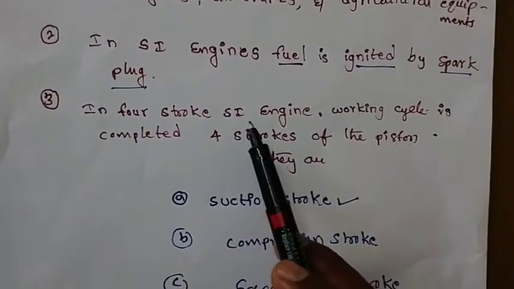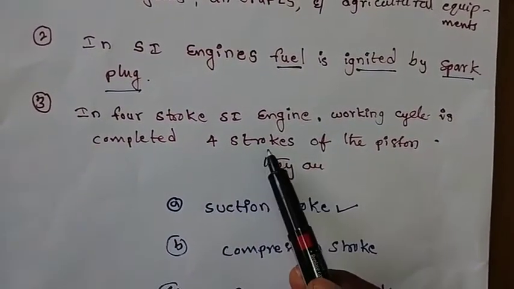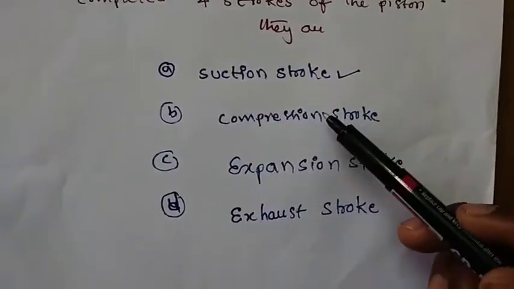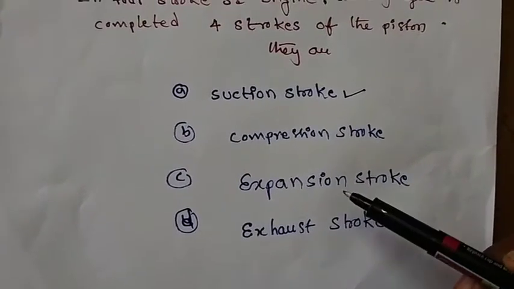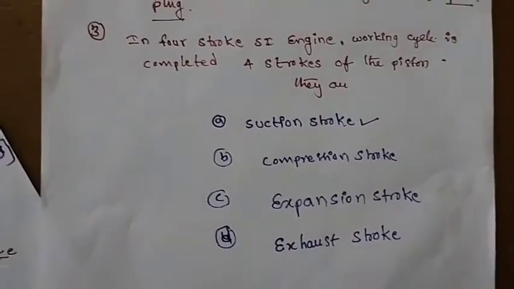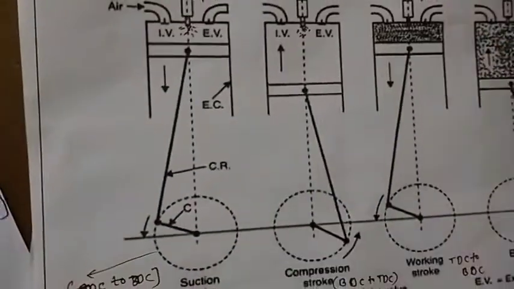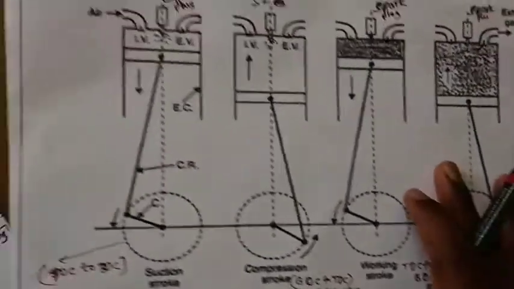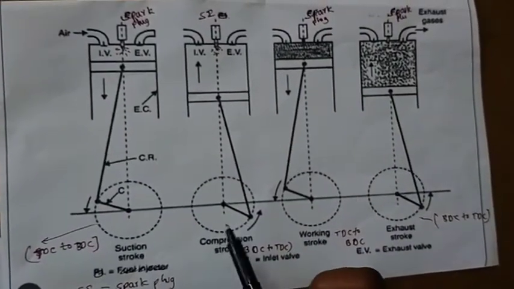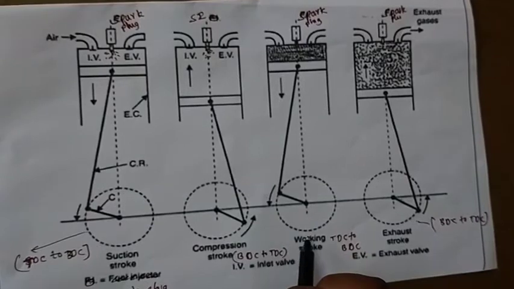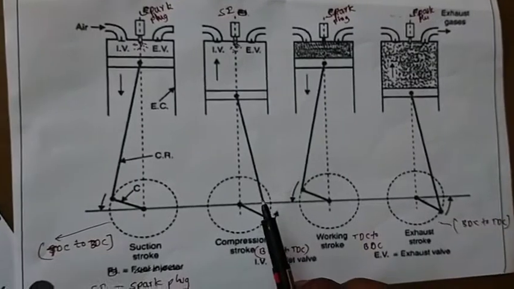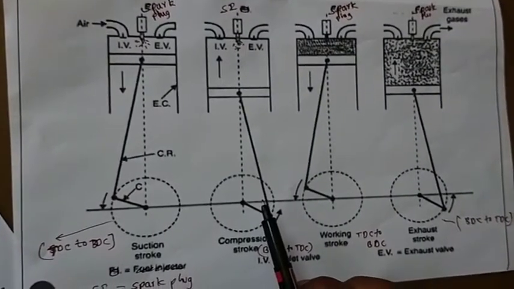Third point is, in a four-stroke SI engine, working cycle is completed in four strokes of the piston. These are the four strokes: suction stroke, compression stroke, expansion stroke, and exhaust stroke. So for these strokes we have a block diagram. See here, this is a block diagram for these four strokes. This is suction stroke, compression stroke, working stroke or power stroke, whatever it is, and last one is exhaust stroke. So these are the four strokes we have in this class.